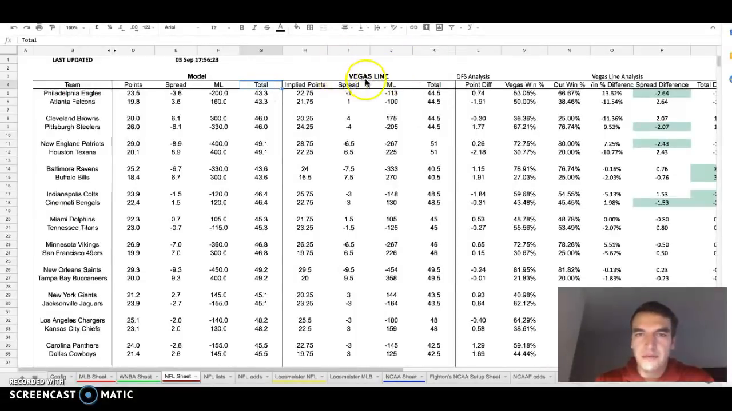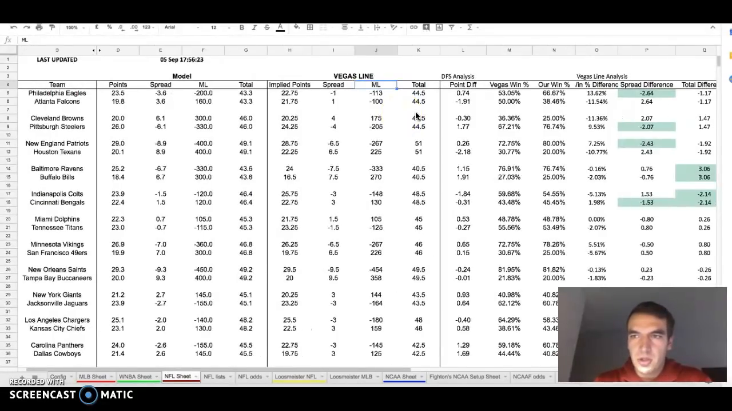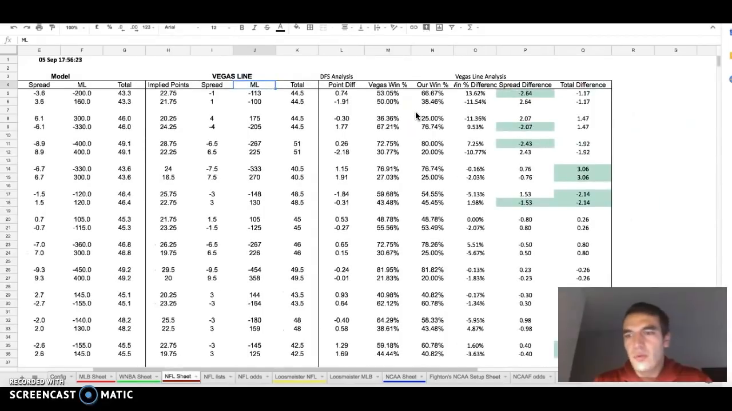Then we go over here to Vegas, and we have the spread and total, which we can then use to figure out the implied points, and we have the money line that we pull from Vegas. Over to our right here is where we get into the analysis of everything, and I'm going to start out with the far right columns.